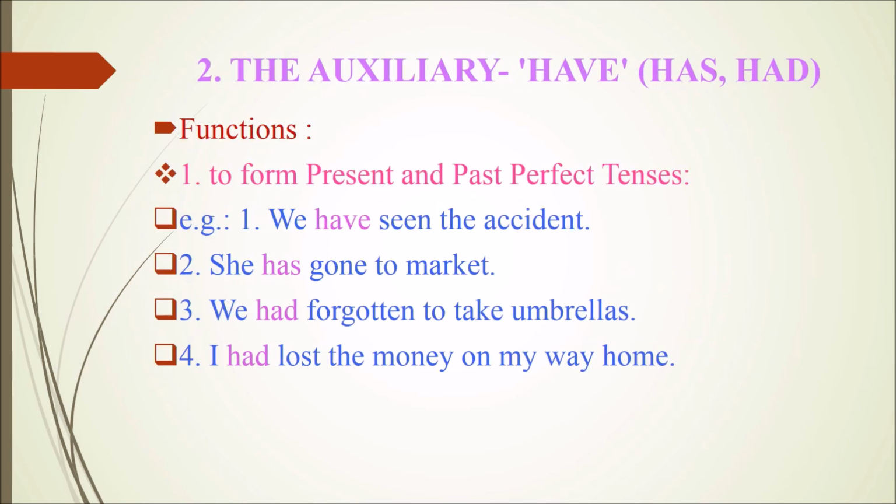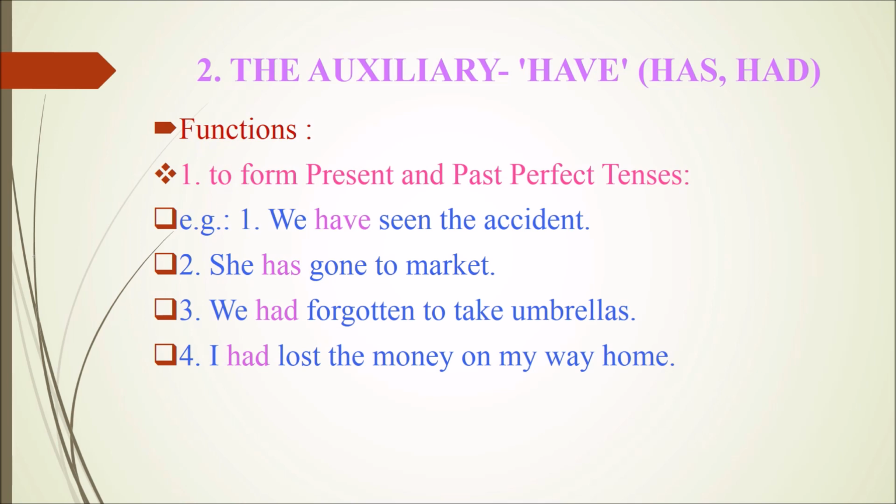The second one is the auxiliary have. In other words, have verbs such as have, has, had. Let's see the functions. The first function is to form present and past perfect tenses. Example sentences are, we have seen the accident.